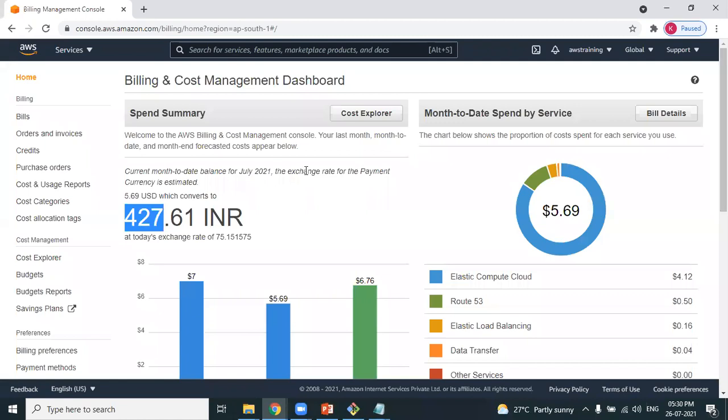Bill gets generated, but you have to manually pay it. There is nothing called automatic deduction from your account. You have to manually pay it. But generally, if you make sure that whatever you are creating, you stop it and terminate it, you will not get the bill. Even if you practice the entire DevOps, you will not get the bill if you carefully utilize the free tier account. Okay, Mastan?